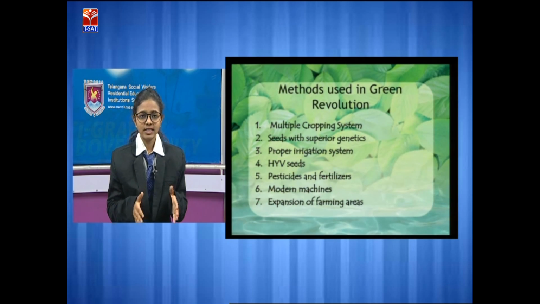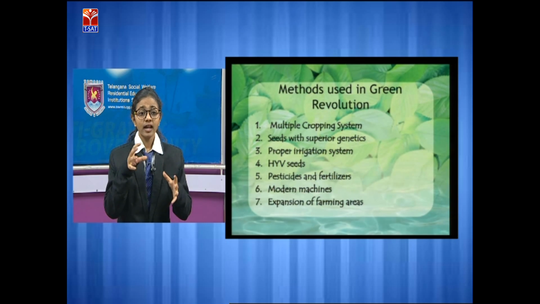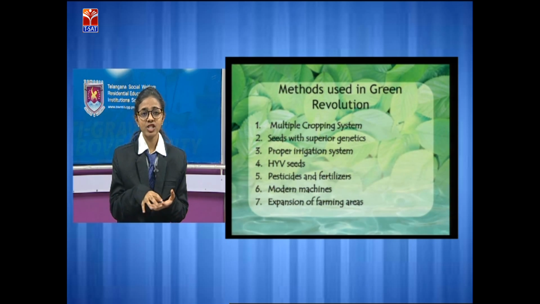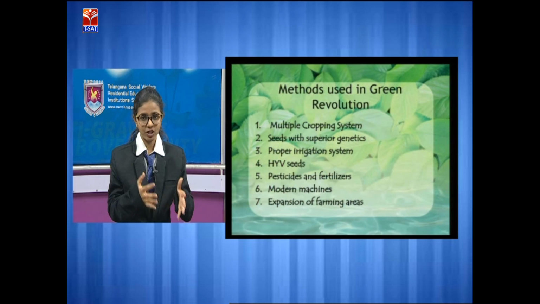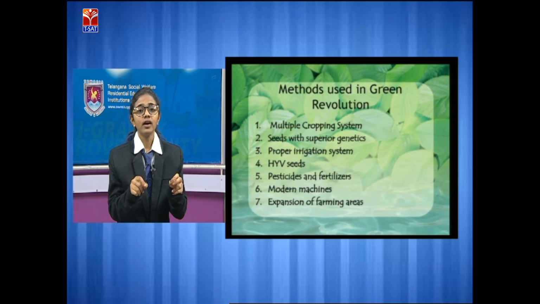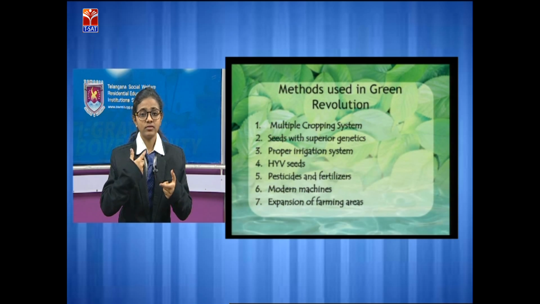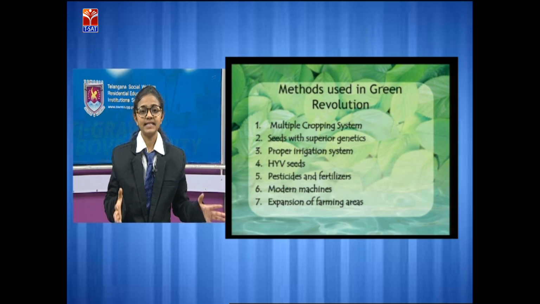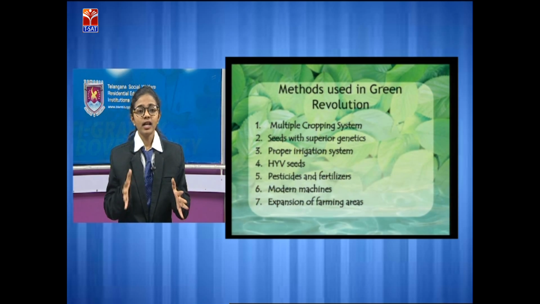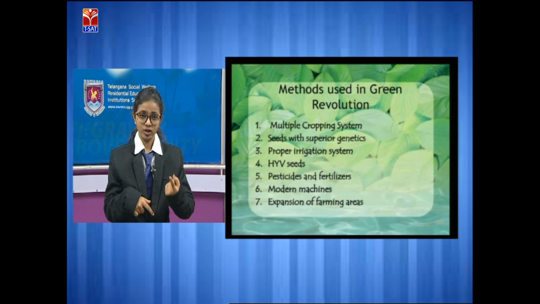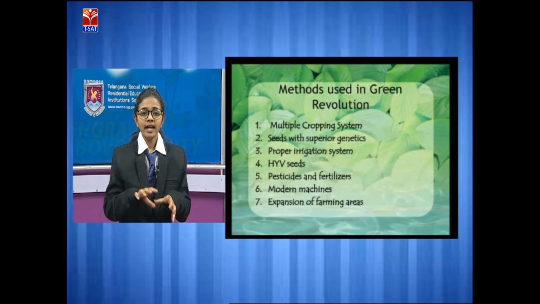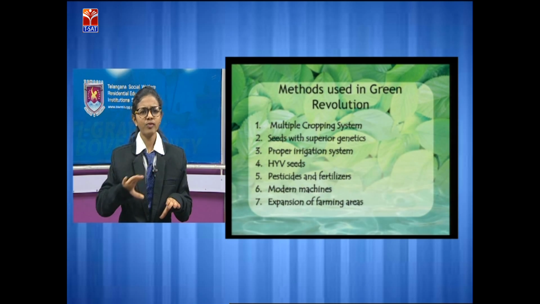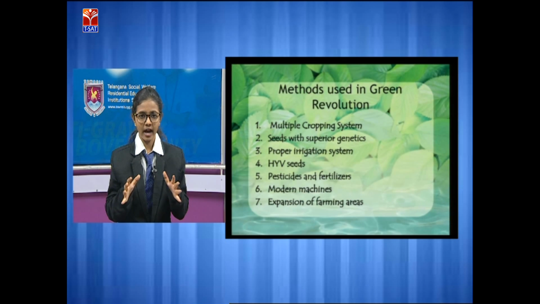And the proper irrigation system. The basic thing a plant needs for its growth is water. The proper irrigation system in Punjab and Haryana drastically increased the food production. And high yielding variety seeds are the different types of seeds in which the hybrid varieties were introduced, as I've already shown you in the previous slide. These give more food and grain production in our country.